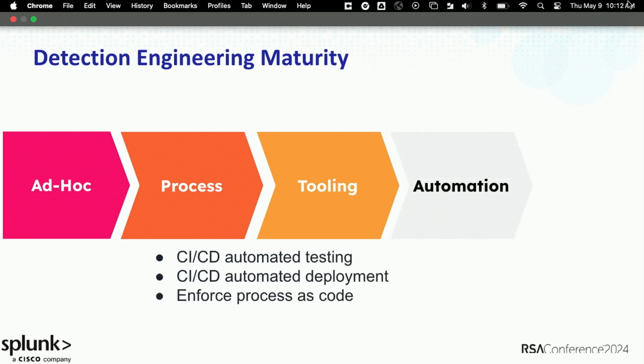Then we jumped into automation. Once we had a bunch of these tools built, we were still running them manually, and we had a process that we were following, but it would still take us multiple days to get a release out because we're running them manually. Feedback was not distributed throughout the team. But then we started adopting a lot of CI/CD methodologies and started baking the execution of these tools into our development process for these detections, and then enforcing as code a lot of the things that we would ad hoc check. So a developer immediately knew, hey, your detection's broken here, here, here. Go fix it. And you don't have to wait for a release to learn that, right?